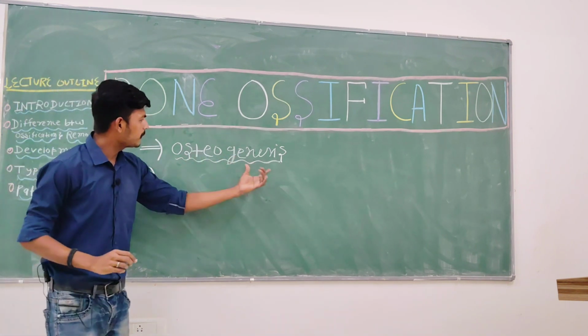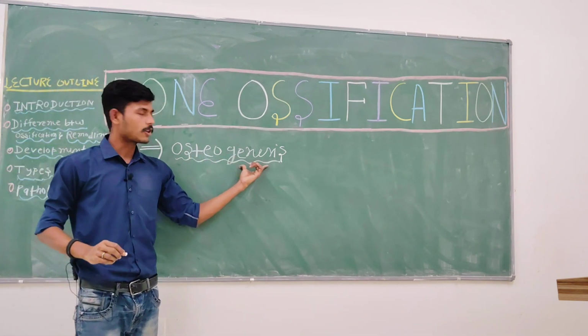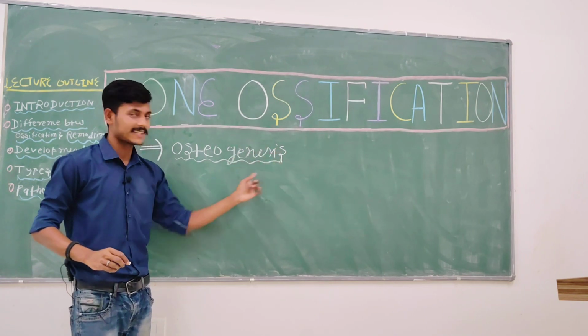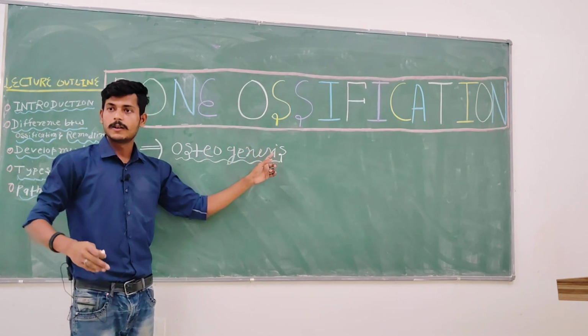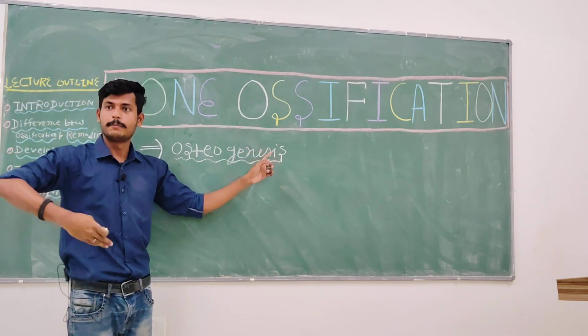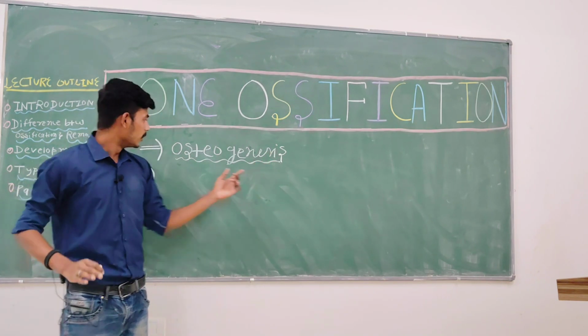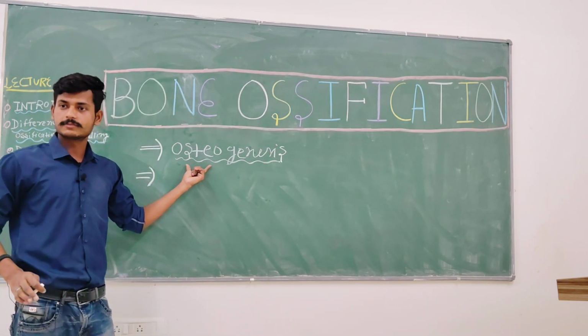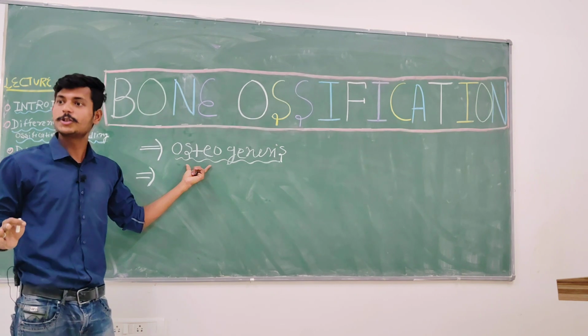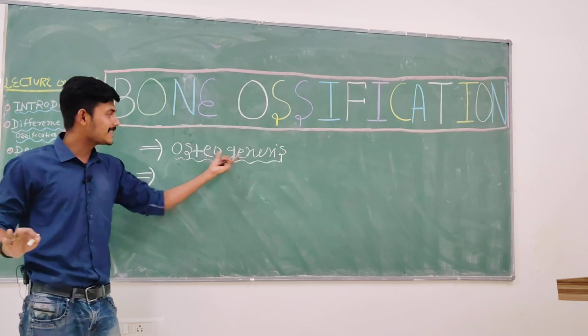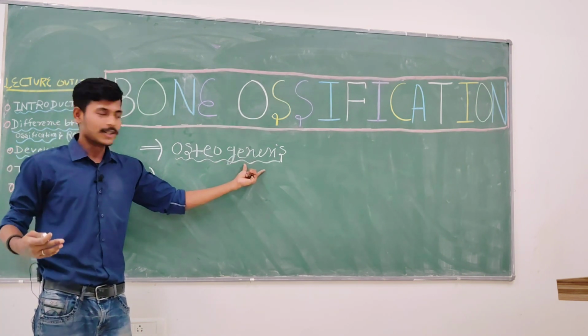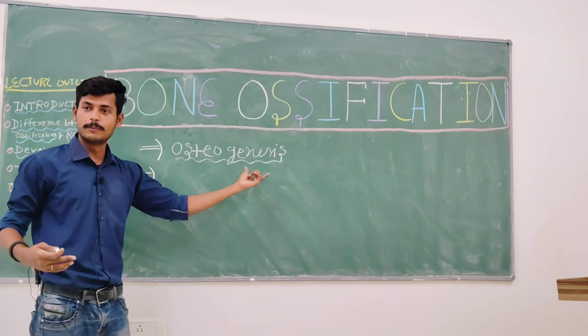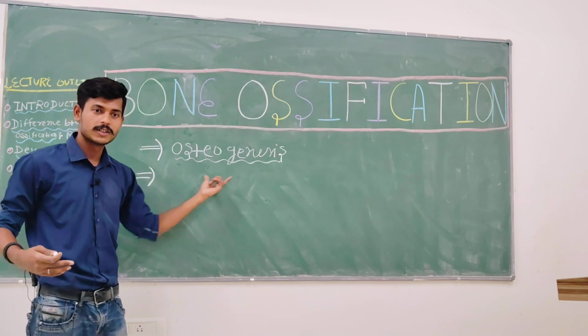Wherever in a textbook you come across the word genesis, it means production. Understood? Osteo denotes bone, and genesis means production. So basically it's the production of bone, or we can say the formation of bone.